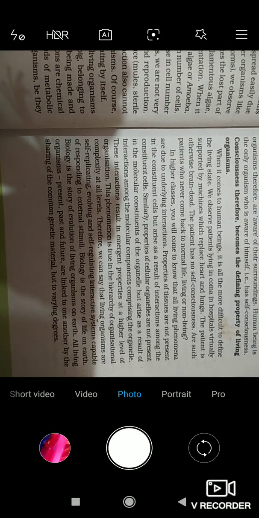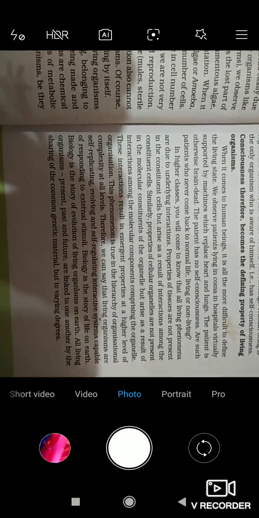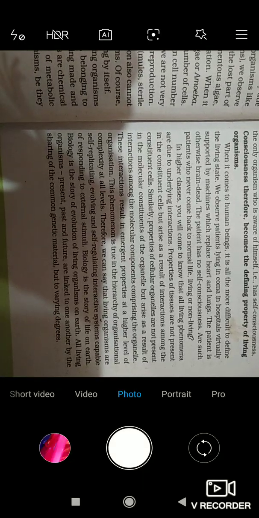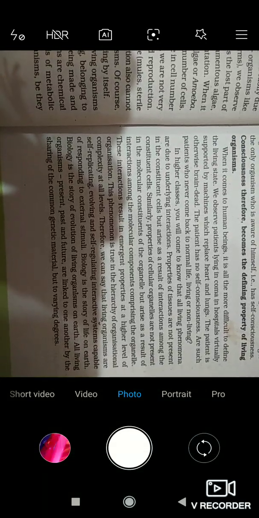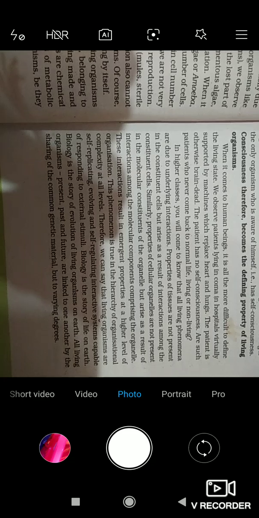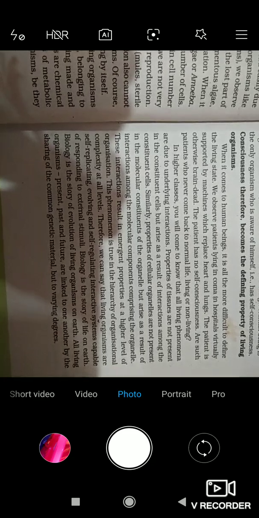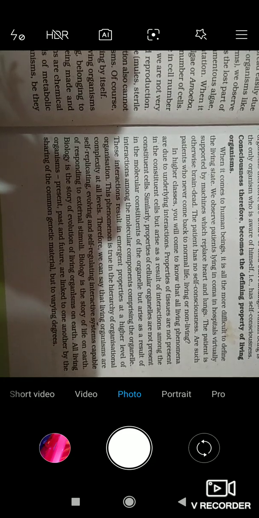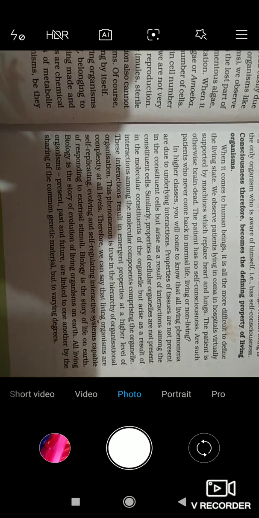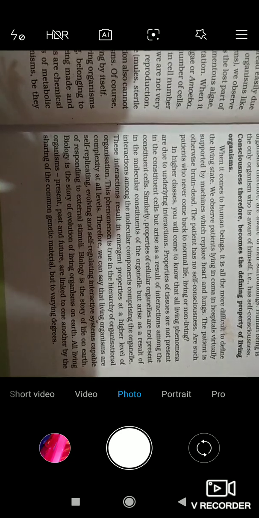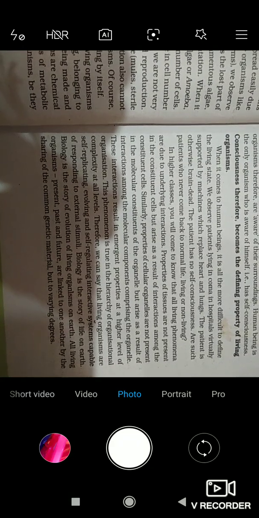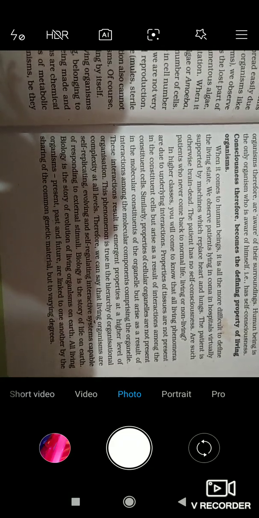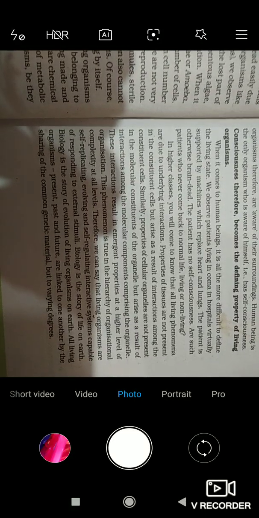Properties of tissues are not present in the constituent cells but arise as a result of interactions among the constituent cells. In the same manner, the properties of cellular organelles are not present in the molecular constituents of the organelle, but arise as a result of interactions among the molecular components comprising the organelle.